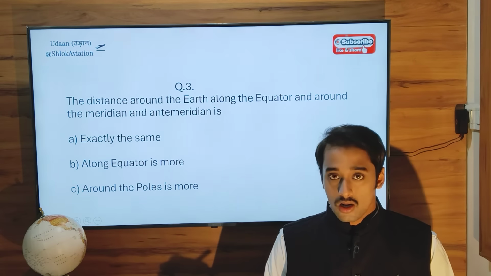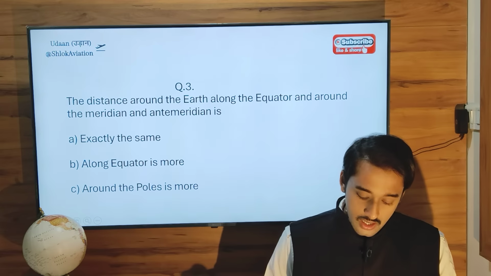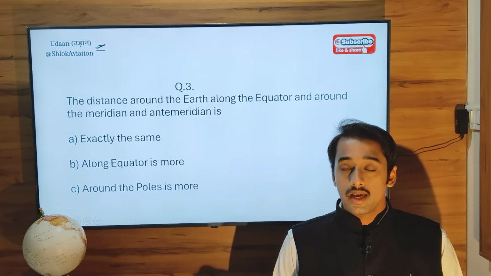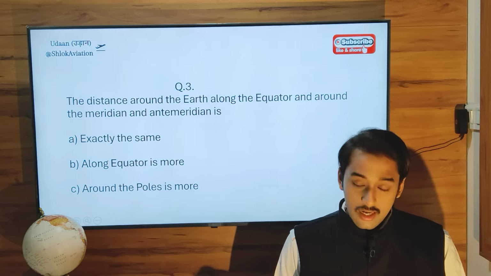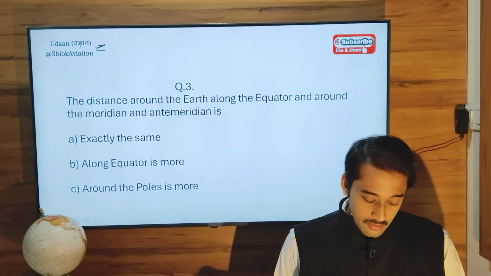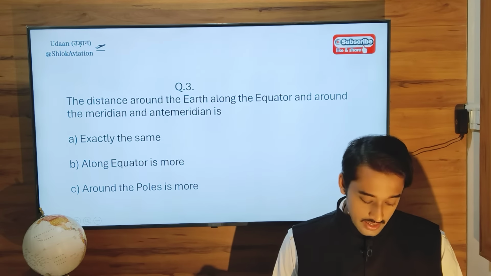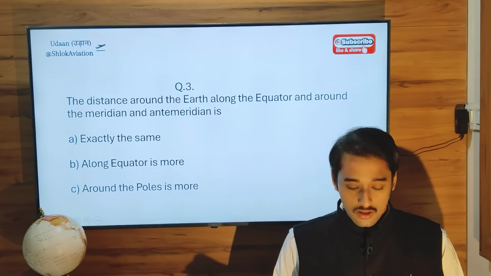From the R.K. Bali book. The distance around the Earth along the equator and around the meridian and anti-meridian will be how much? Will it be the same? Will it be along the equator more than the meridian and anti-meridian? Around the poles, will it be more?